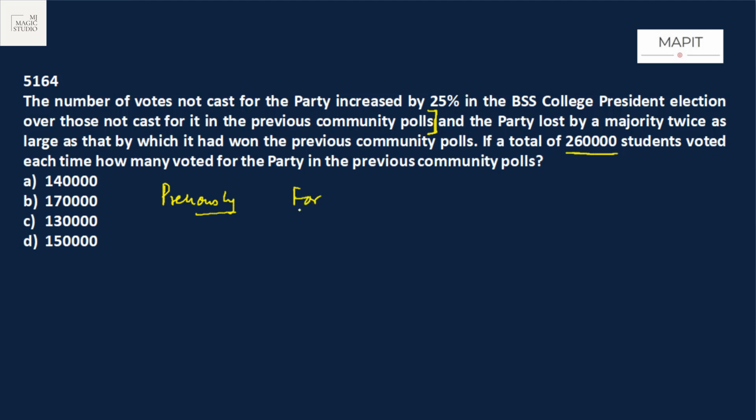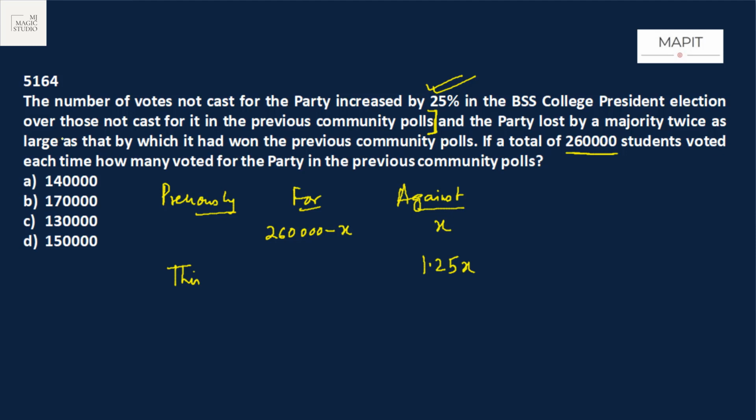Previously, for the motion, against. The number of votes not cast increases by 25%. Let the number of votes cast against them previously be x. Then for the motion were 260,000 minus x. Now this vote not cast increases by 25%, which means this time the number of votes against them is 1.25x. Understood now why? Initially it was x, now it has increased by 25%.